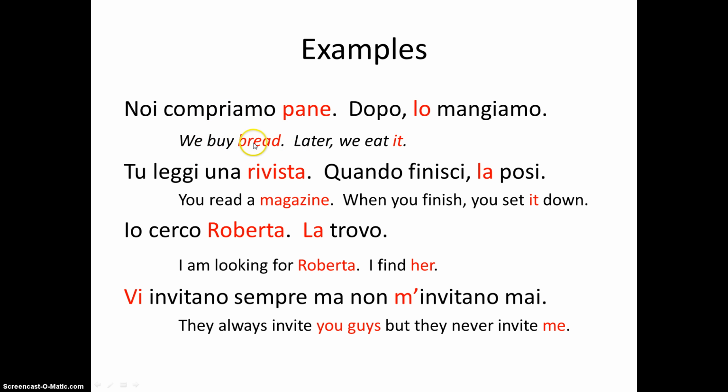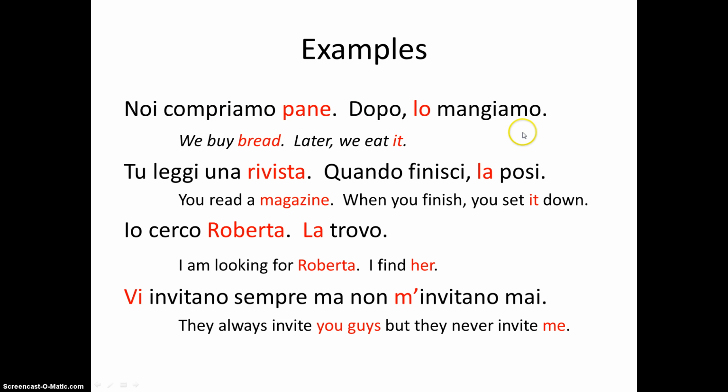So what do we buy? Bread. Or in Italian, che cosa compriamo? Pane. And if we were to have another sentence right after it, for example, noi compriamo pane, dopo lo mangiamo, we could say noi compriamo pane, dopo mangiamo pane, but it would sound pretty repetitive.